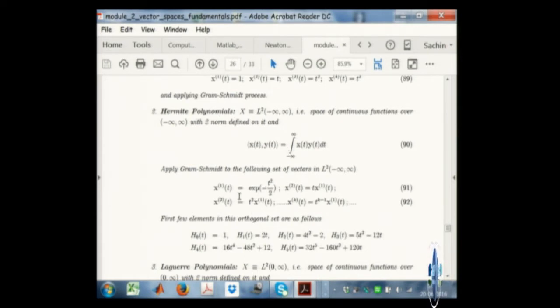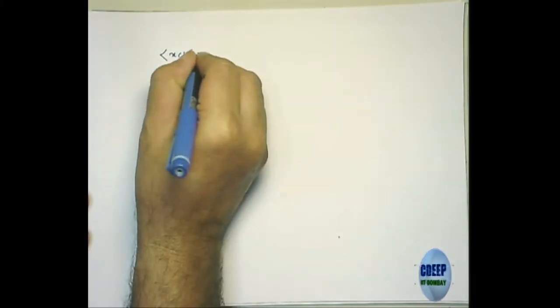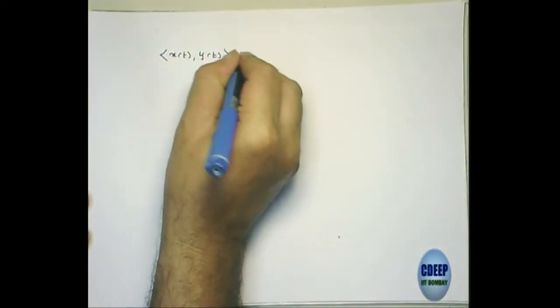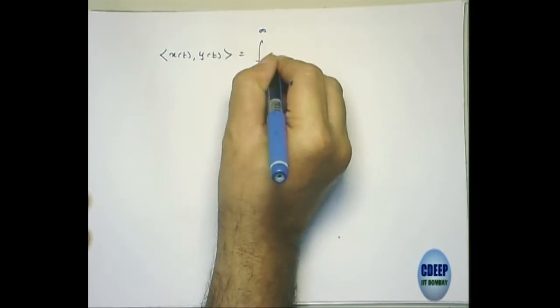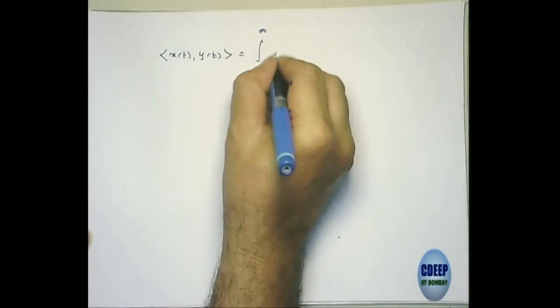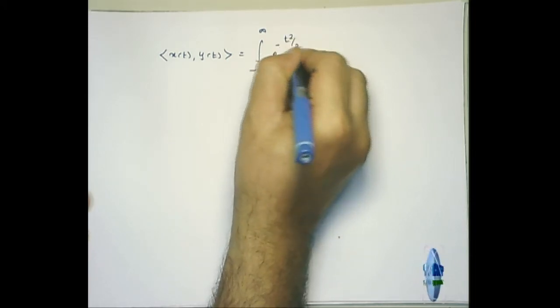I have taken x1(t) to be this particular function, x2(t) to be t times this function, and so on. What I could have done, which is also a consistent way, is to define this inner product of x(t) and y(t) as the integral from minus infinity to infinity of e to the power minus t square by 2.